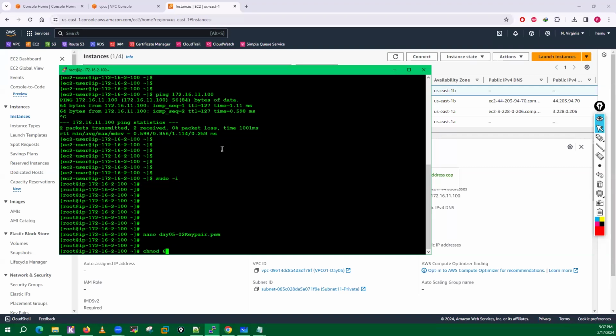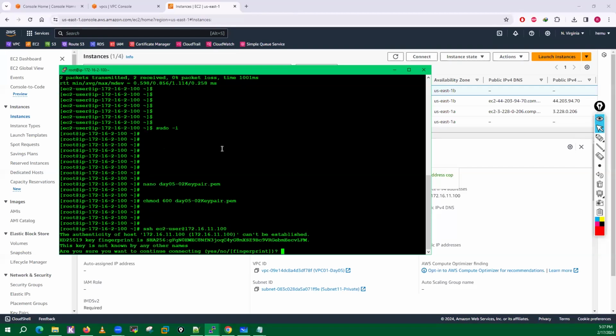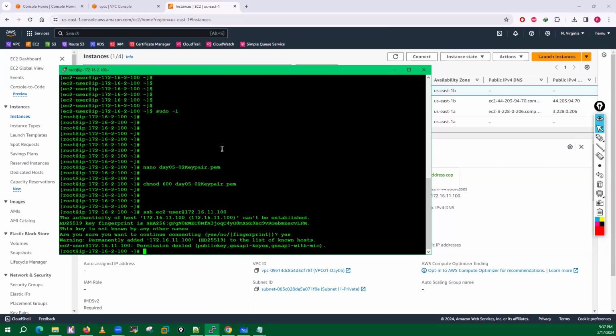chmod 600 day05 private key. And after that, just type ssh ec2-user@172.16.11.100. Hit enter. Yes. Permission is denied.